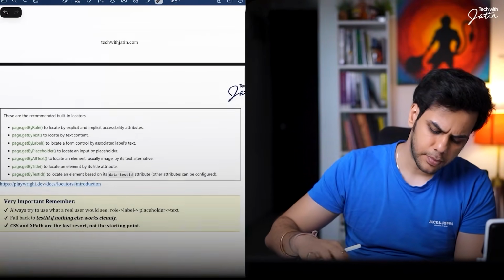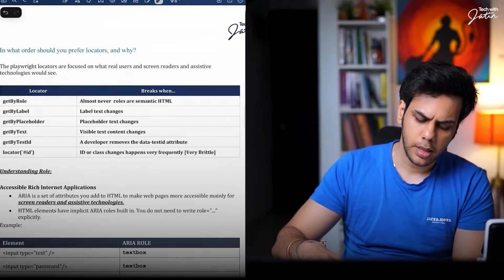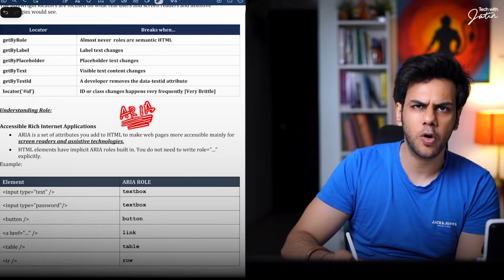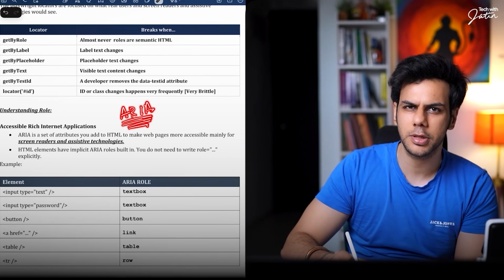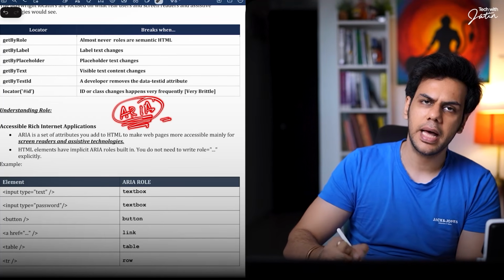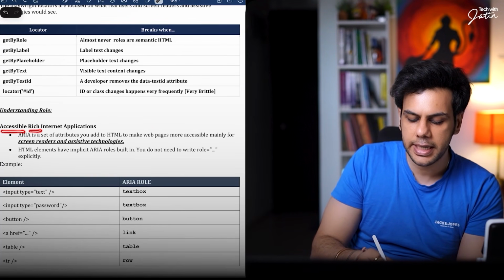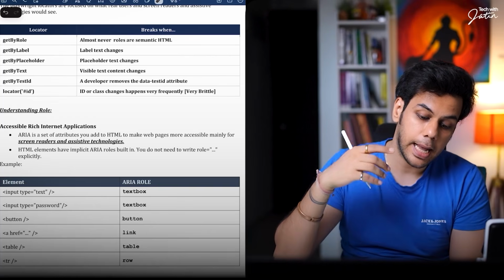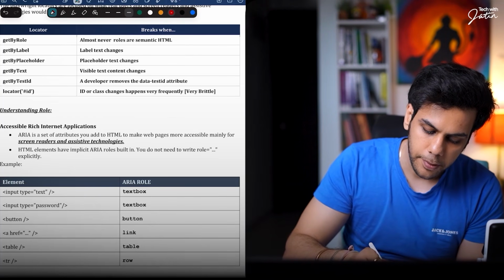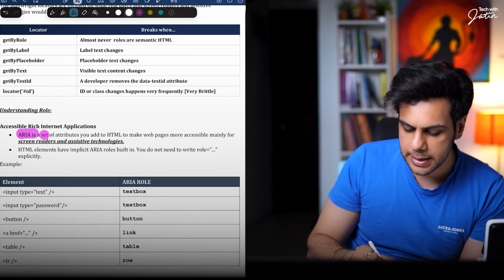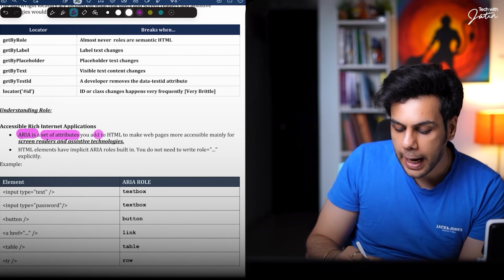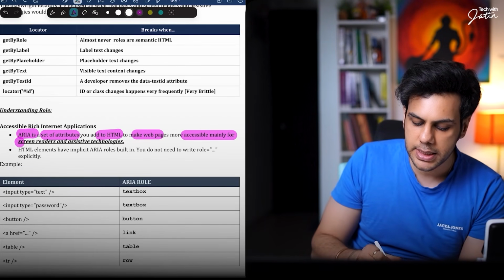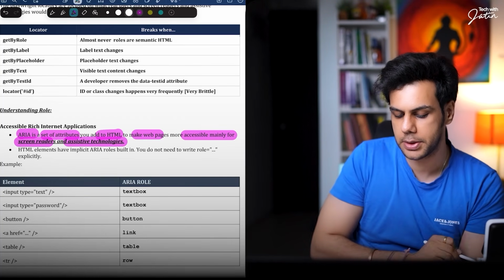The thing is, when we are talking about roles, there is something which is called ARIA. You might have seen it on a lot of your HTML pages, the DOM structures. ARIA basically stands for Accessible Rich Internet Application. ARIA is a set of attributes you add to HTML to make the web page more accessible, mainly for screen readers and assistive technologies.